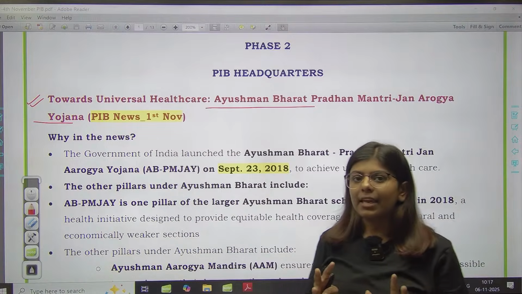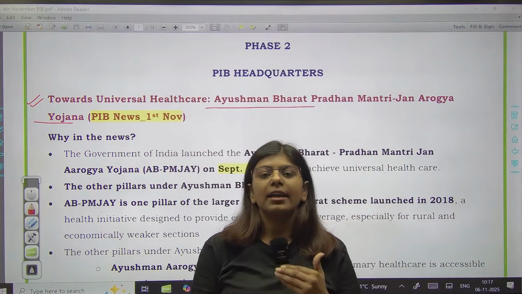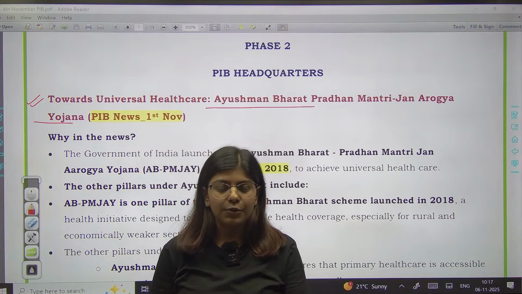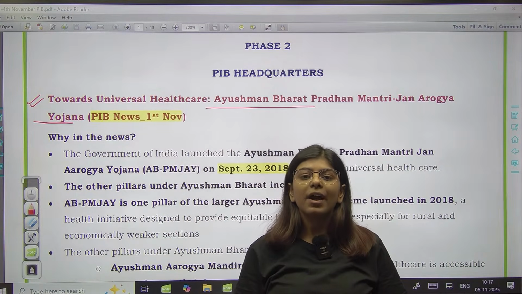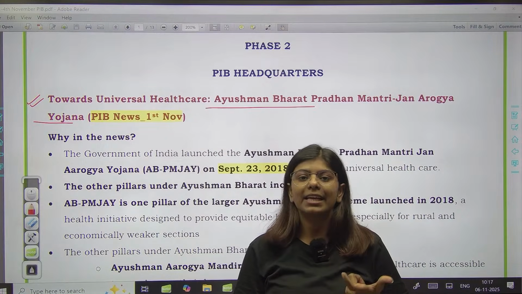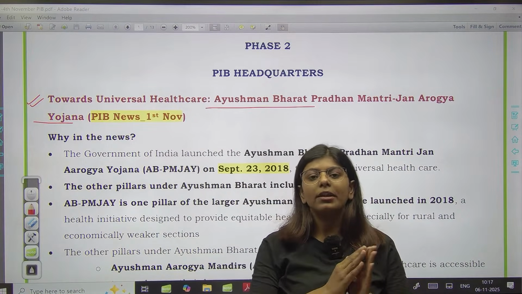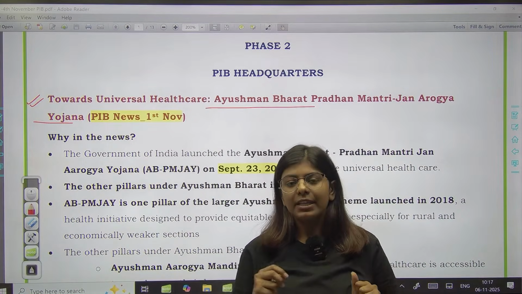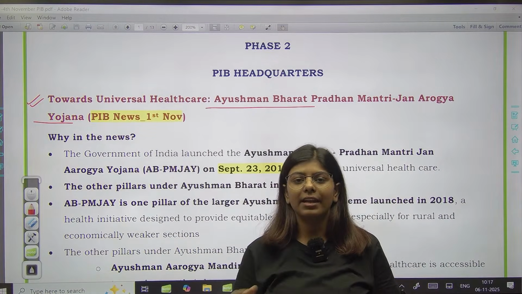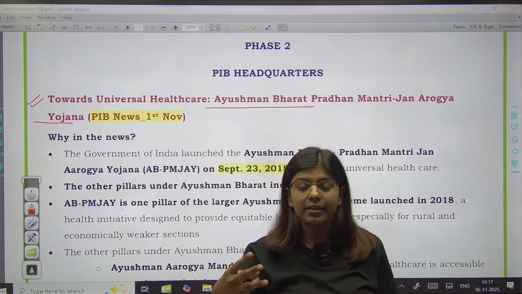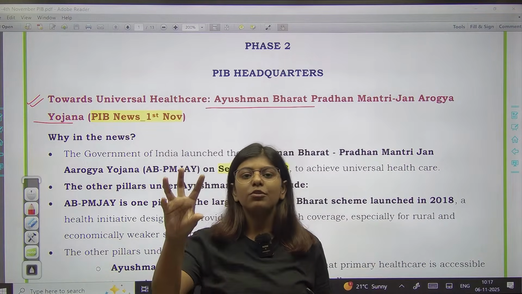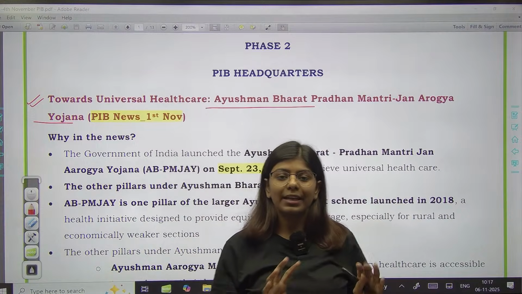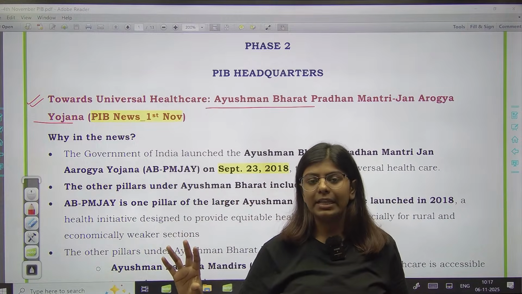Now this scheme 2018 में इसे लॉन्च किया गया था by the government of India, and the objective behind launching the scheme was to provide the universal health care facility. It focused on the segmental approach, that how we can just divide our healthcare system in 3 tiers: primary, secondary and the tertiary sector, and then microscopic से लेकर के macroscopic level तक we will cover this healthcare facility.